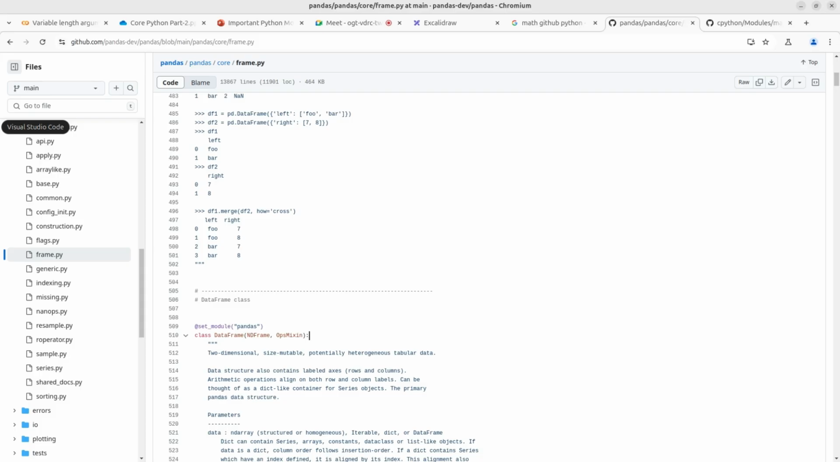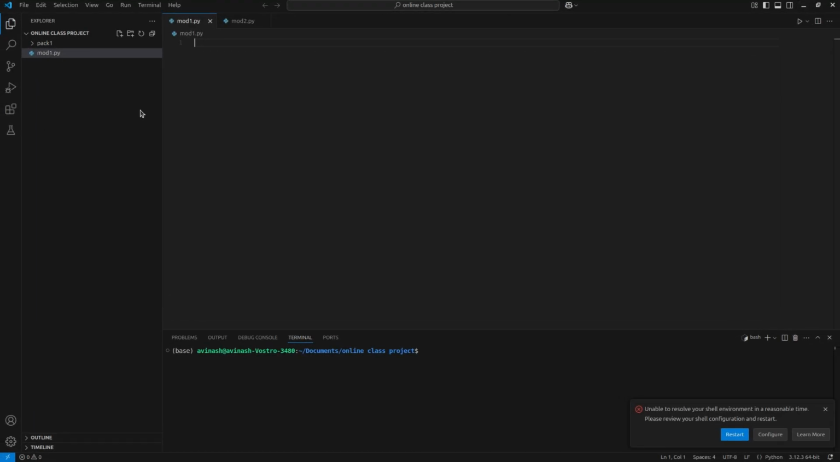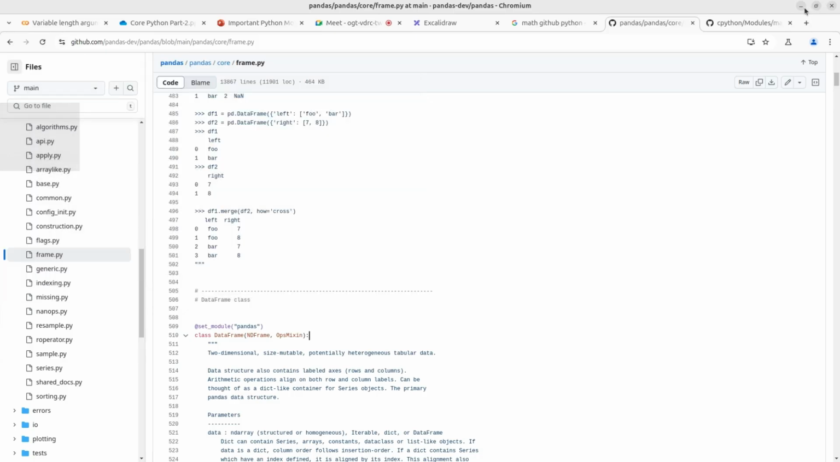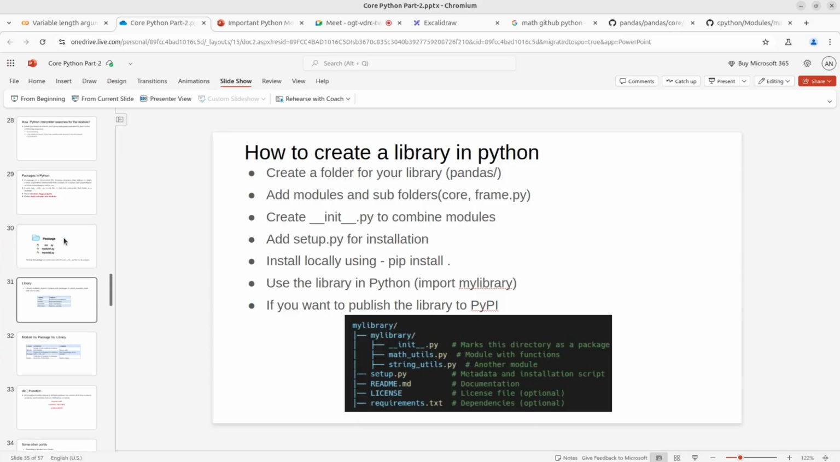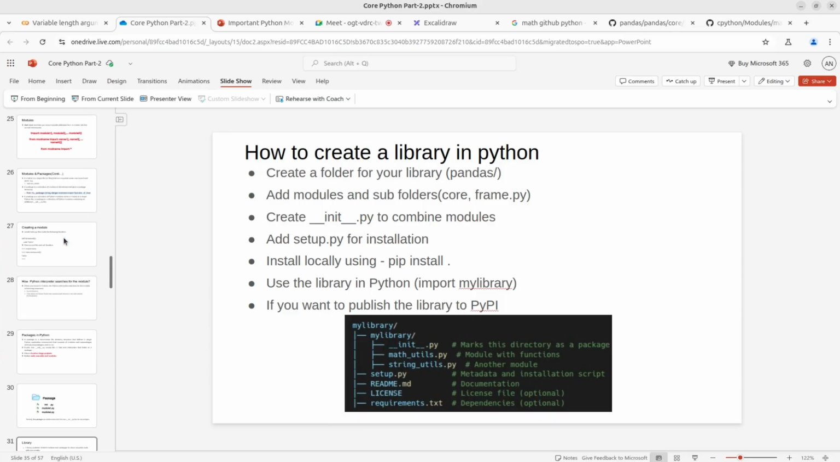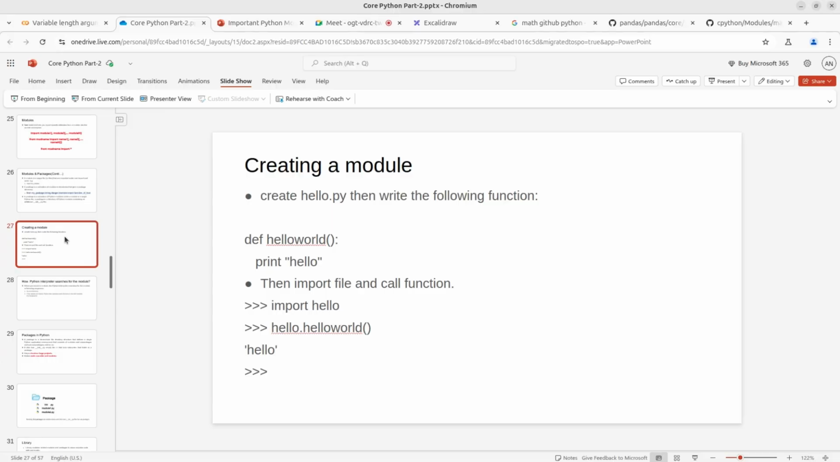Okay, let's create your own module, right? Okay, let's create your own module. Before that, is there anything you want to ask? Then we'll try to create our own module and see a few things, and then I will explain other concepts. Anyone, anything?